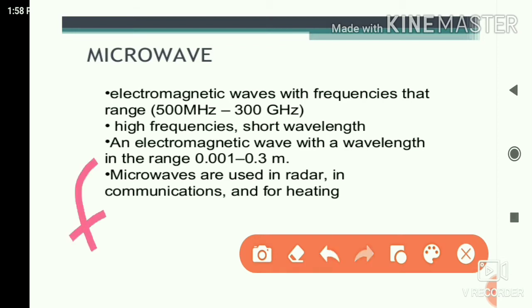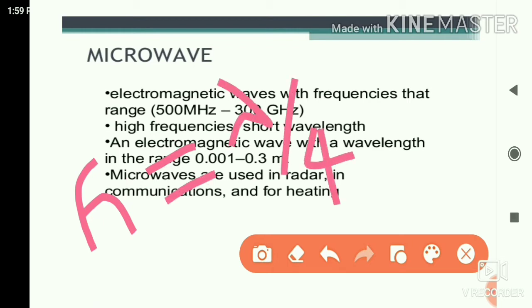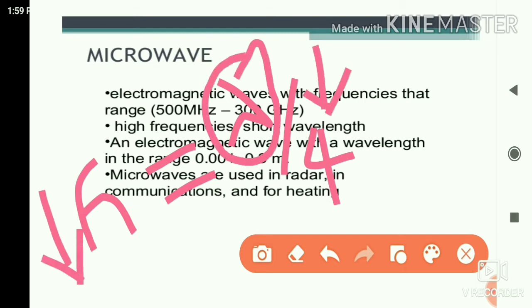Generally, in a Yagi-Uda antenna or a parabolic antenna, h is equal to lambda upon 4. So if the frequency is high, lambda is short, so the height will be reduced. This is the basic advantage of a high frequency.